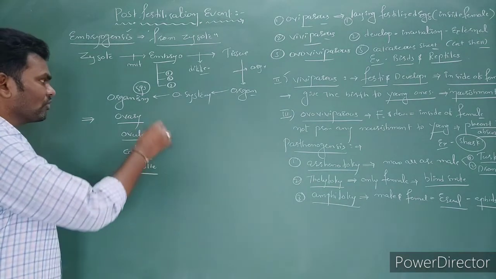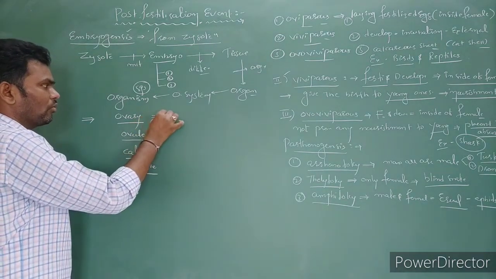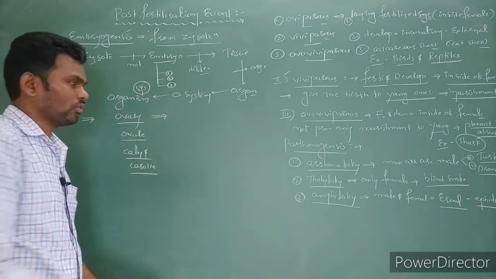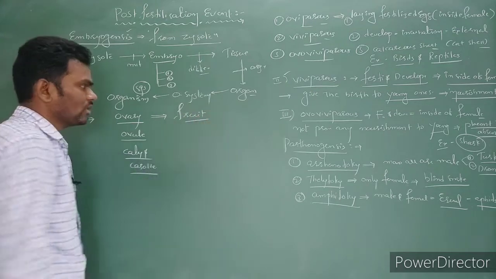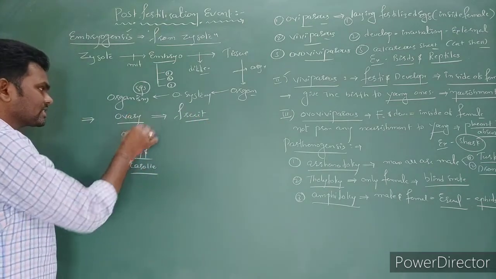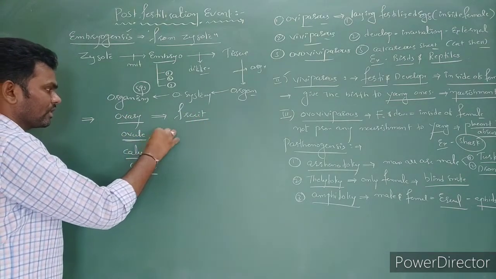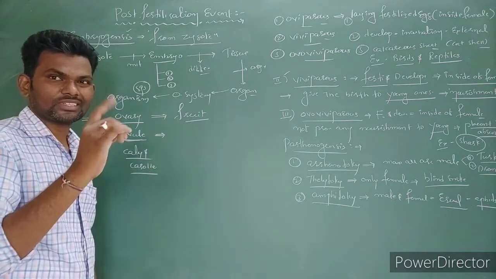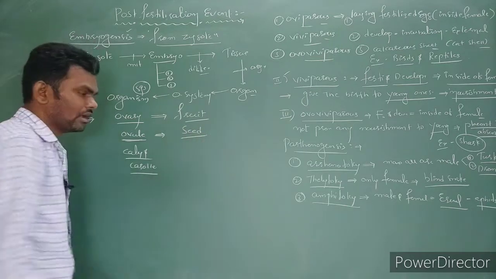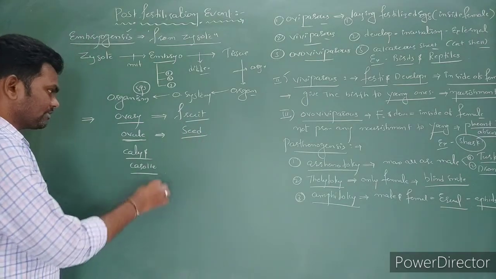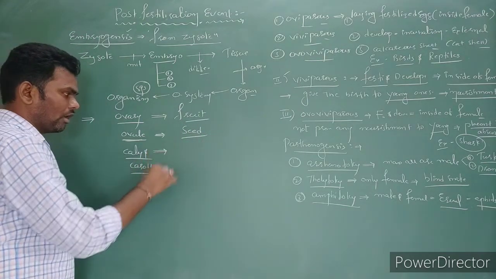After fertilization, the complete ovary becomes fruit. The ovary consists of ovules, and each ovule becomes one single seed.